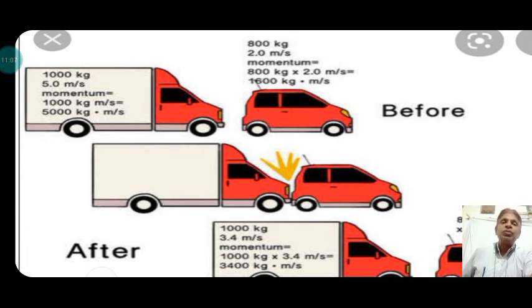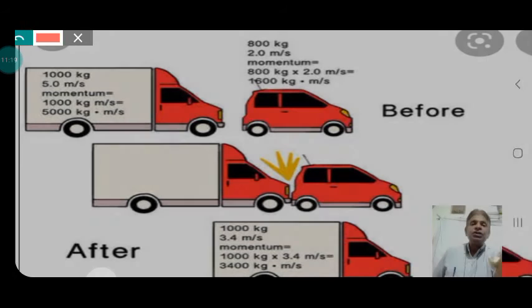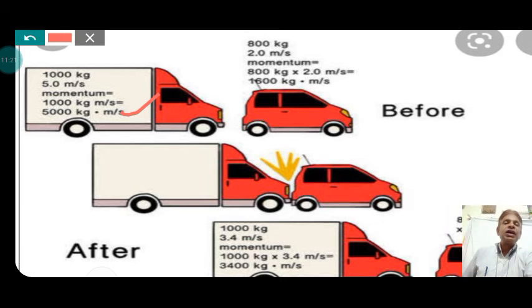Here the initial momentum of the truck is 1000 kg into 5 meters per second, which is 5000 kg meter per second. And now the mass of the car is 800 kg and its velocity is 2 meters per second, so the initial momentum of the car is 1600 kg meter per second.